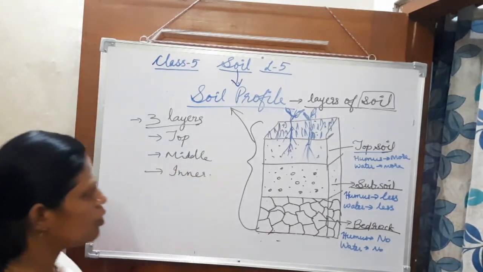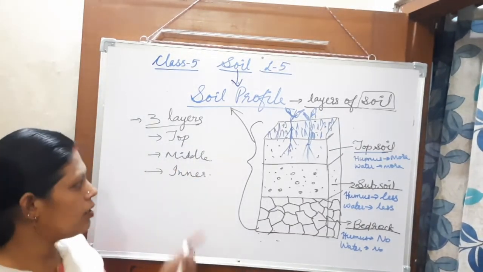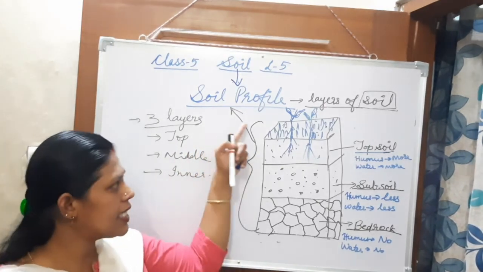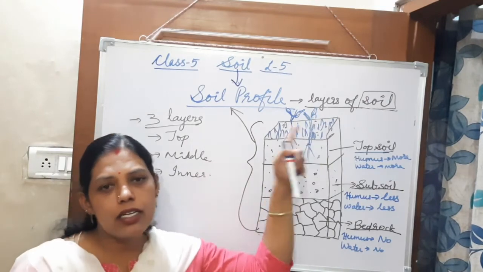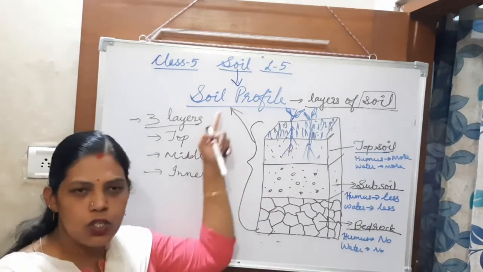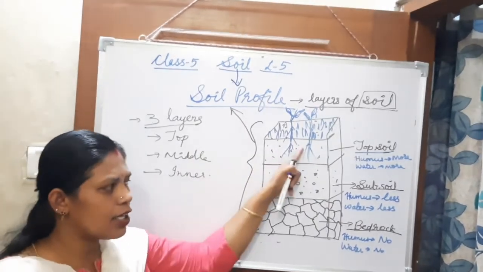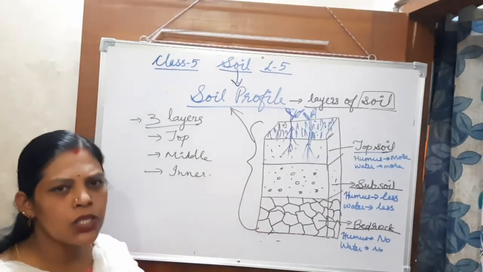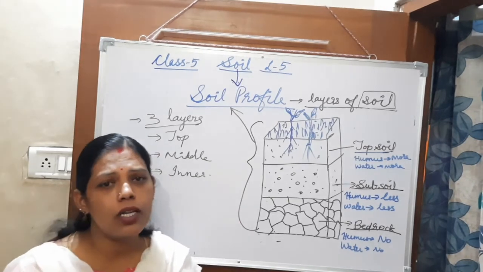So understood soil profile, children? What is meant by soil profile? The sequence of different layers of soil is known as soil profile. So it contains the topsoil, subsoil, and the bedrock. Understood? So today, what are the things you learned, children?